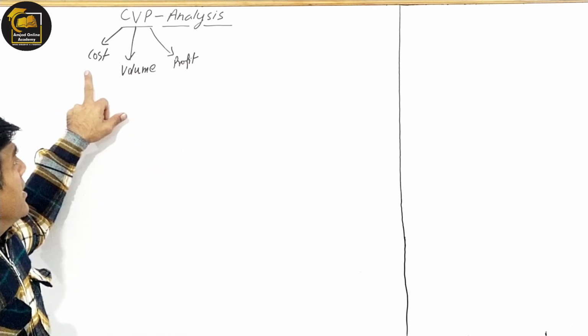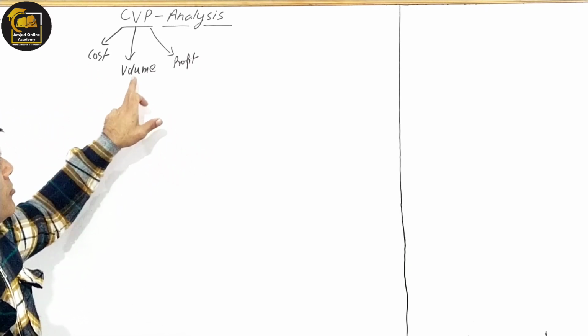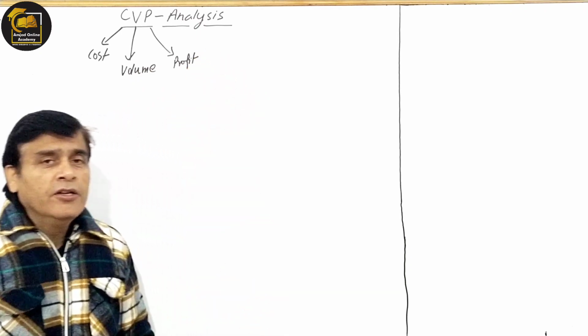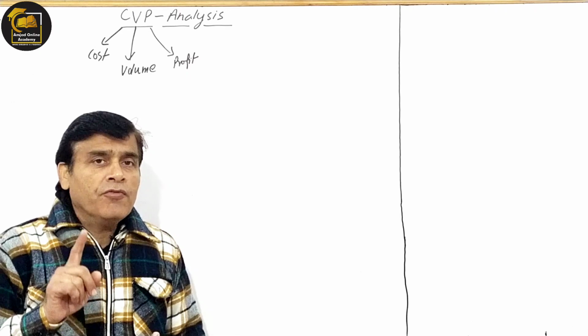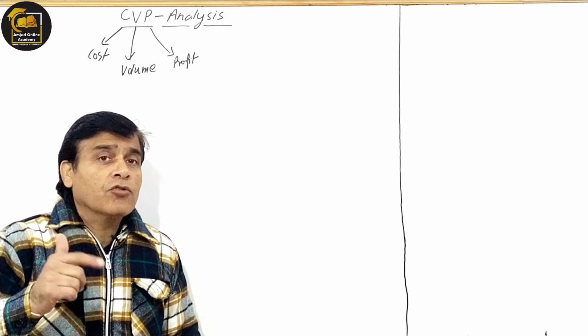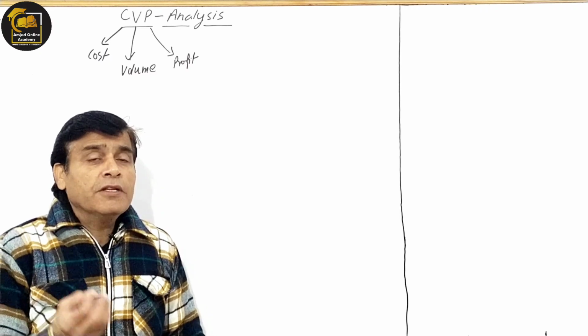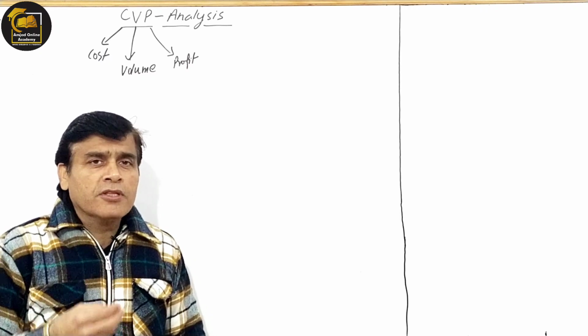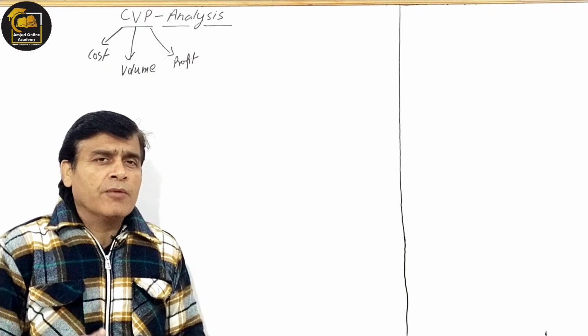So this stands for cost, volume, profit analysis. First of all, listen guys, you should understand why you are going to study this topic. What will be the learning outcomes? Like nowadays we say course outcomes, learning outcomes, program outcomes.